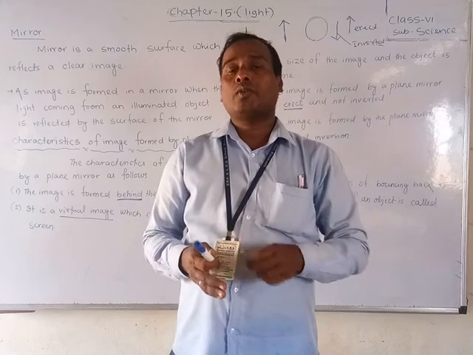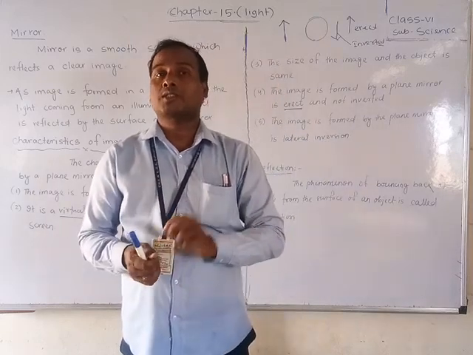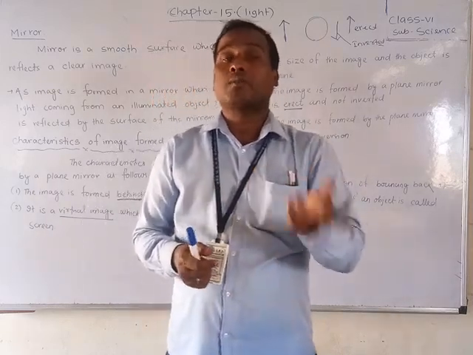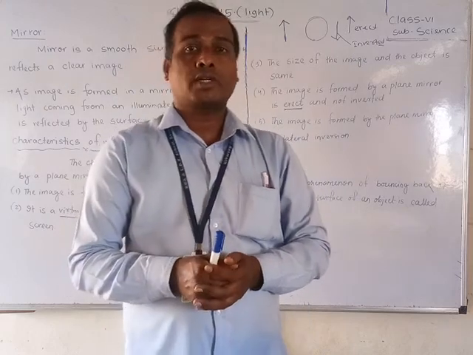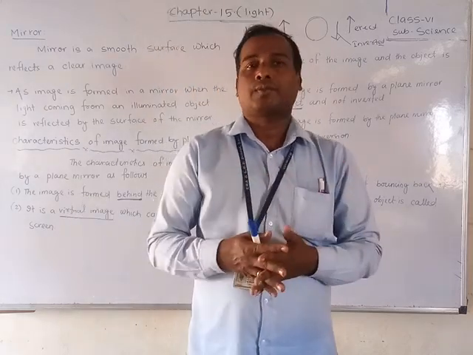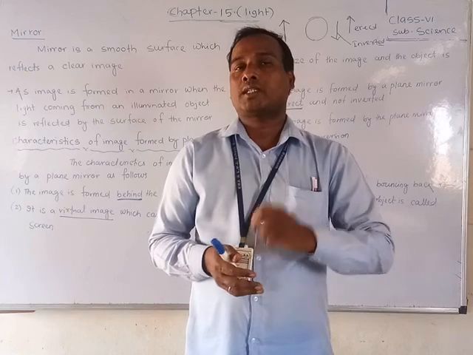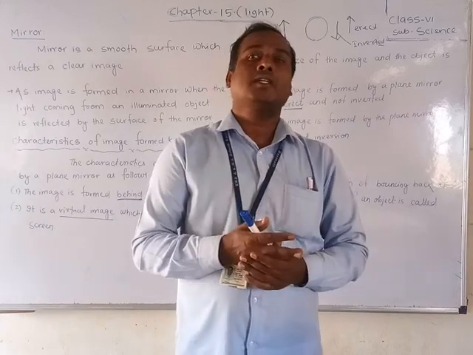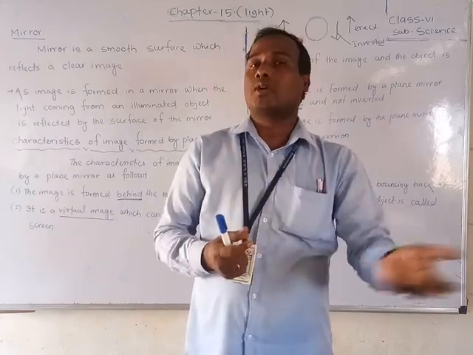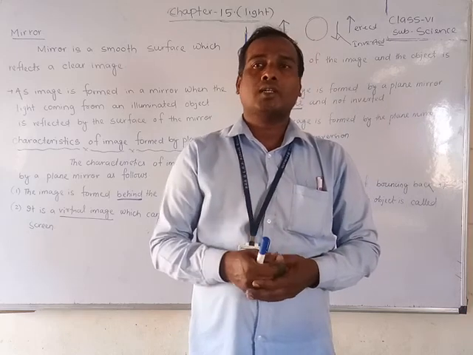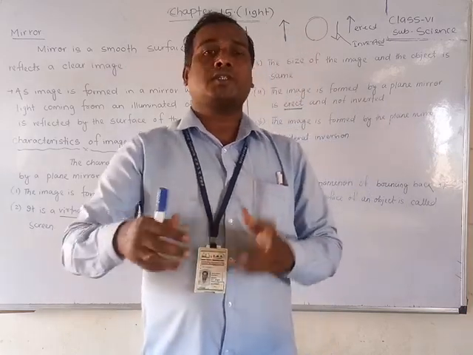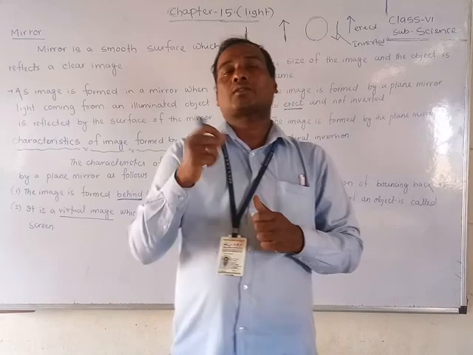Okay, students. So you will find out what the different characteristics of the image formed by the plane mirror are. There are 5 characteristics that I have already explained. One is lateral inversion, side changing. Second, the size of the object is equal to the size of the image. Third, it is a virtual image, that means we cannot take that image on the screen.